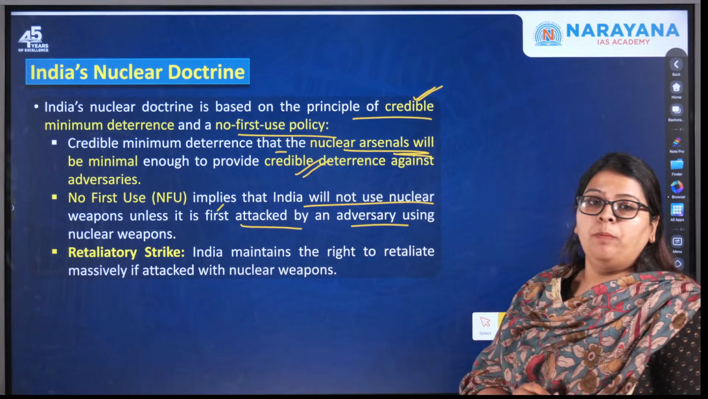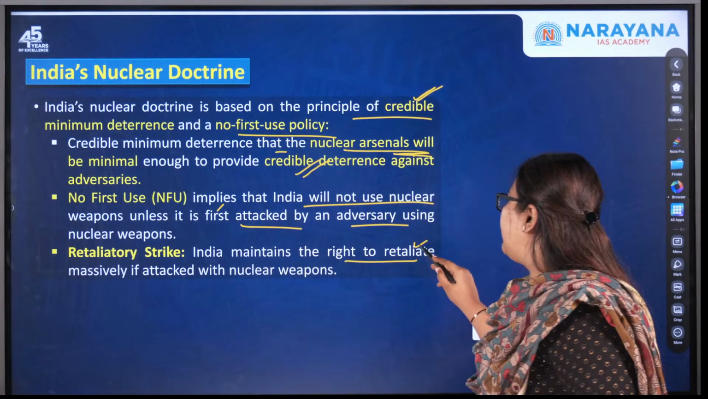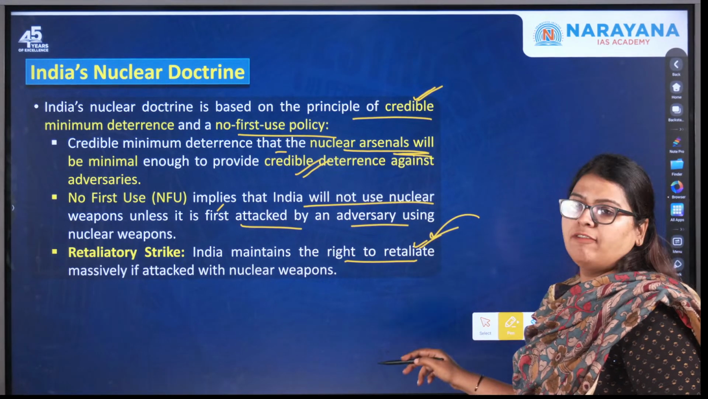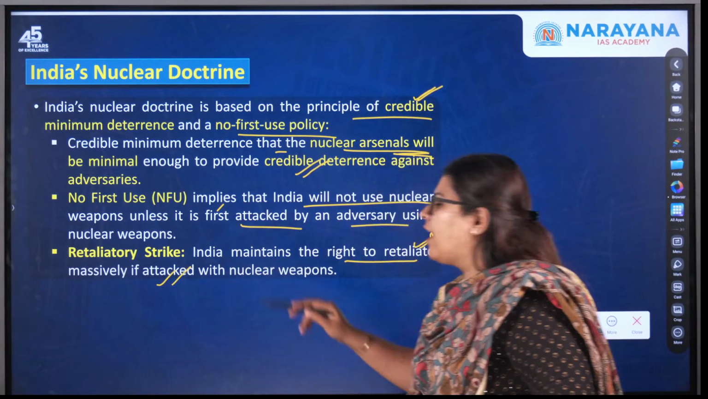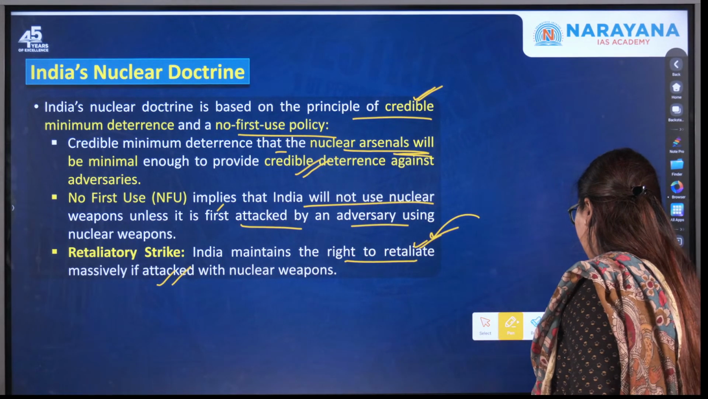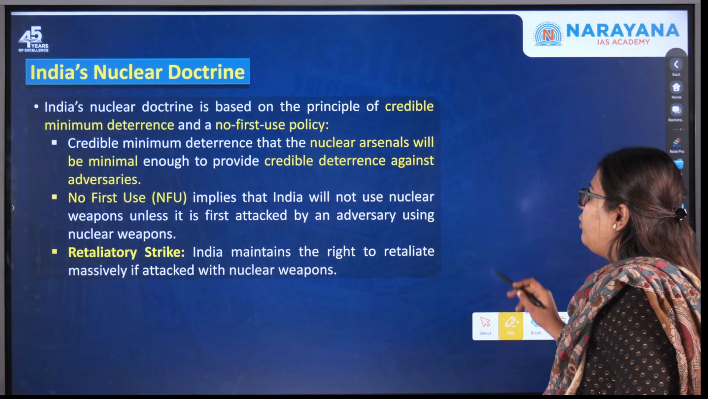Next, what do you mean by retaliatory strike? India maintains the right to retaliate. That is, in case it is attacked by an adversary, India has the right to retaliate massively if attacked with nuclear weapons. So this is one of the important things about India's nuclear doctrine.